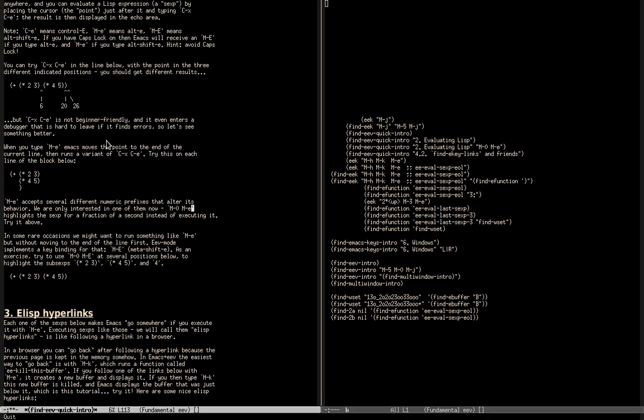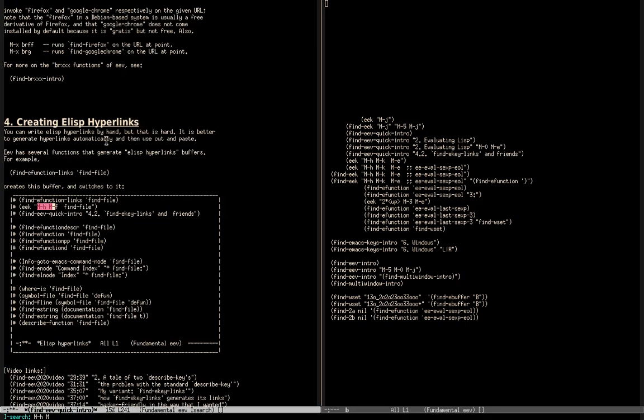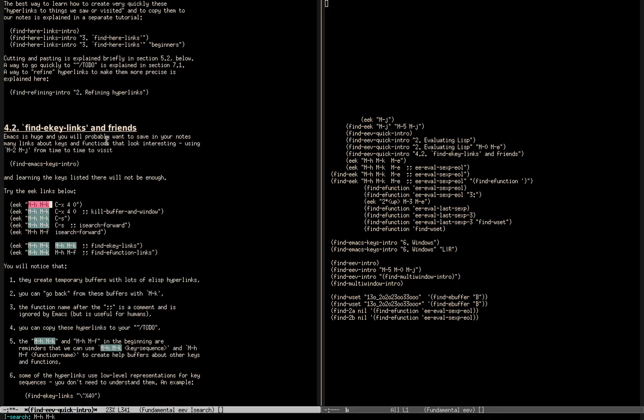And I also remember that in this main tutorial I have something about the key sequence that EEV uses to generate hyperlinks about a certain key. I remember that this key sequence is meta-h, meta-k, so let me search for meta-h, meta-k. I want a link to this position here, but let me first create a link to this section.